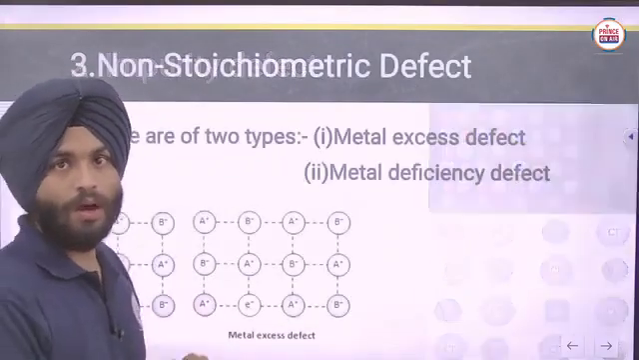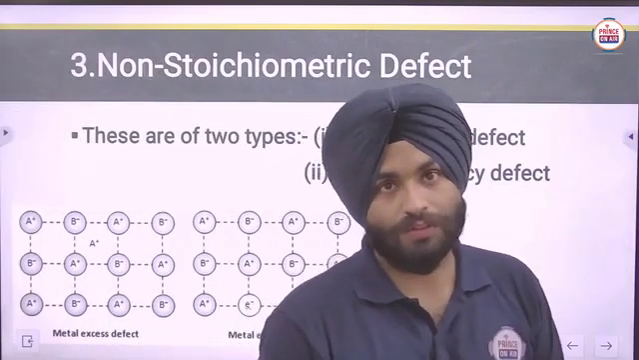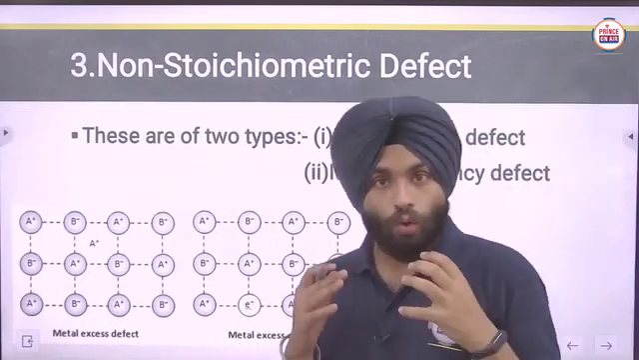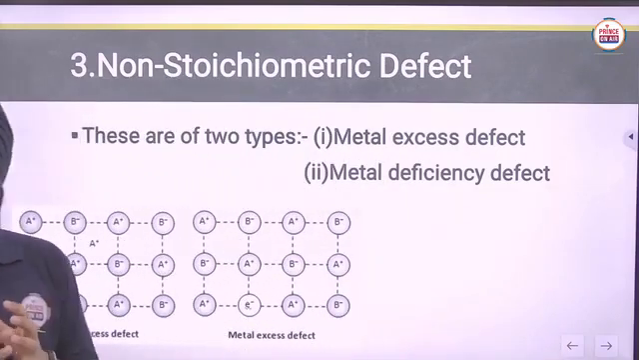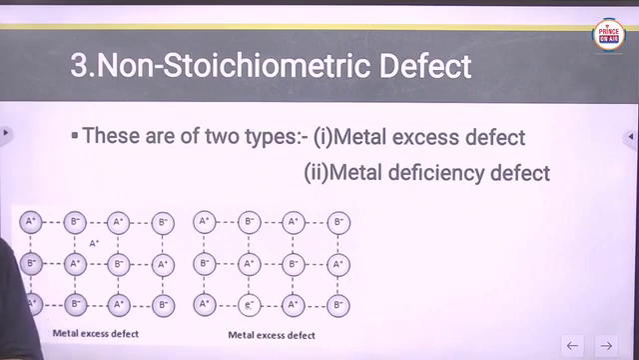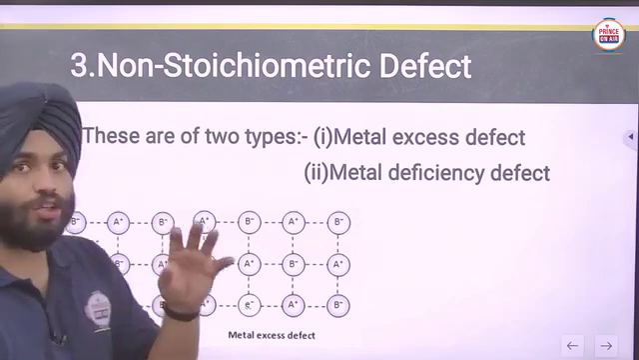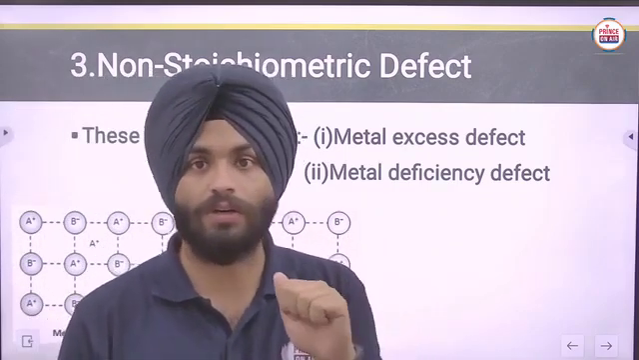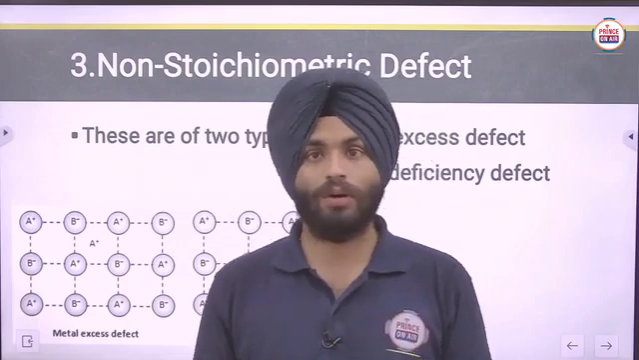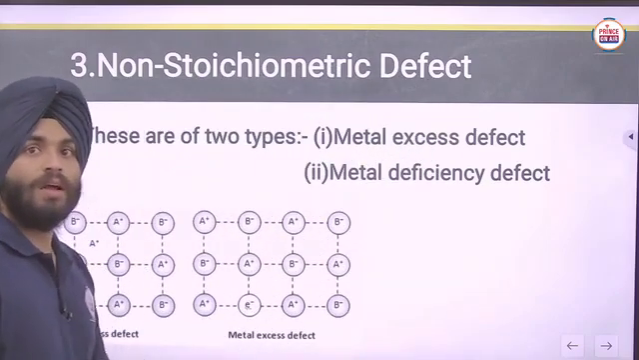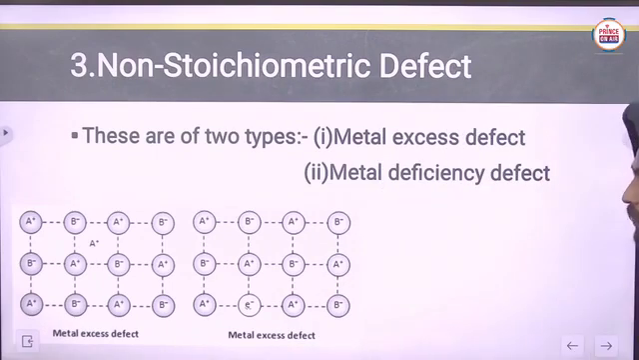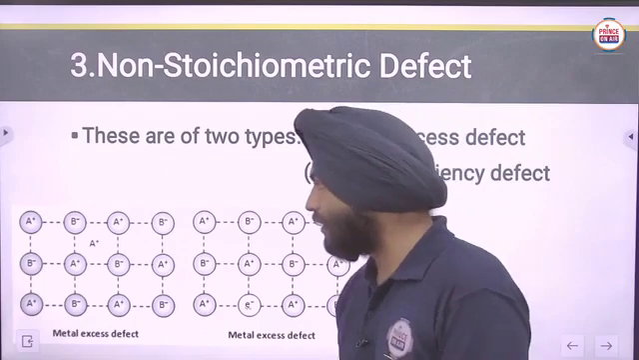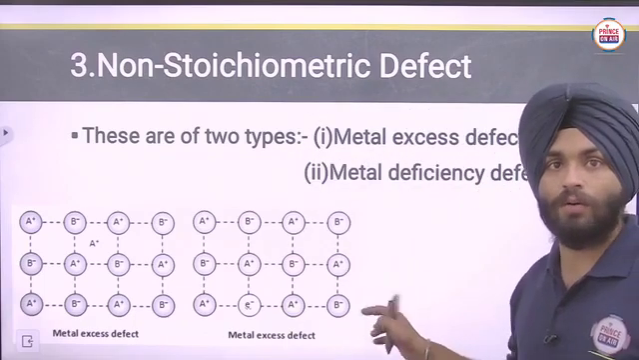Okay, now we have to discuss non-stoichiometric defects. Non-stoichiometric defects are those defects which disturb the stoichiometry of the crystalline substance. Clear? It means the ratio of the ions will not be equal, or balanced. These are of two types: metal excess defect and metal deficiency defect, which we will discuss in detail now.